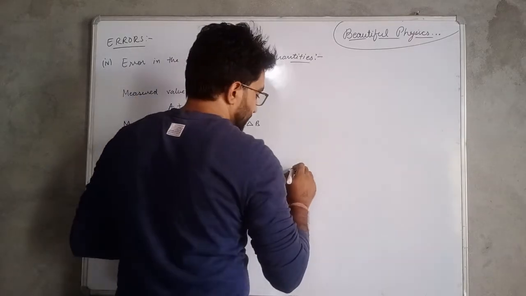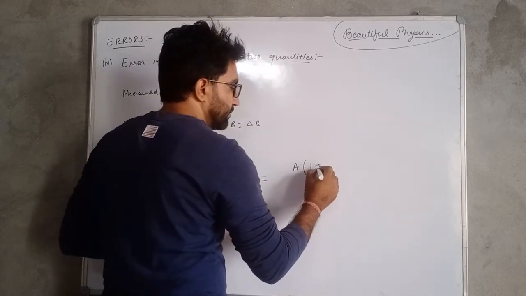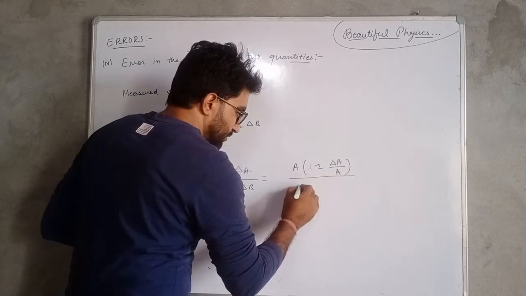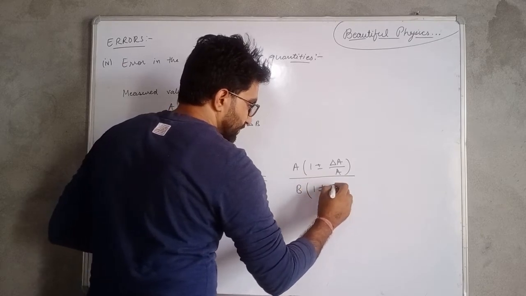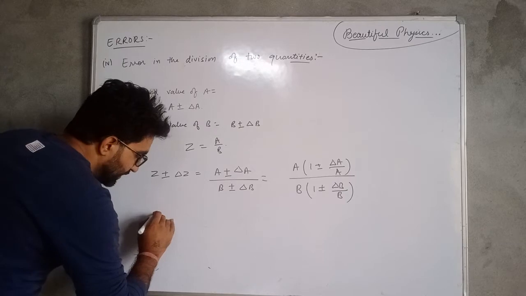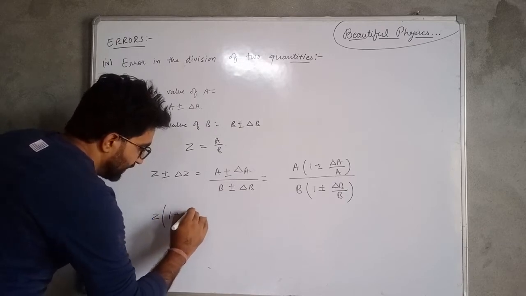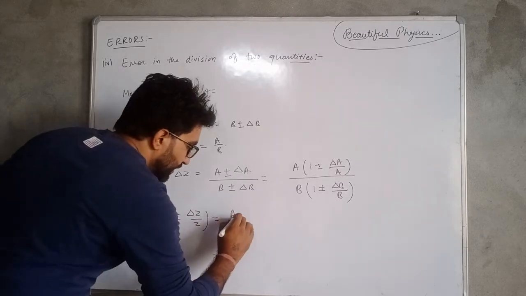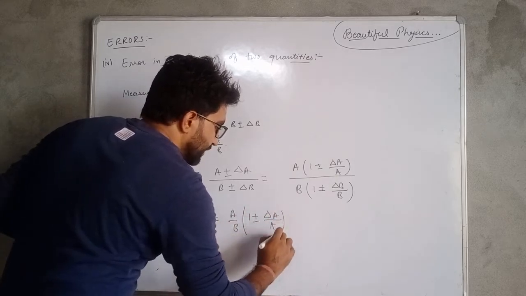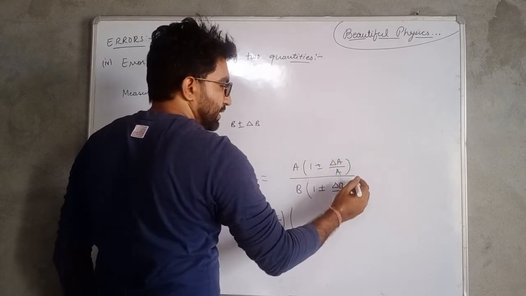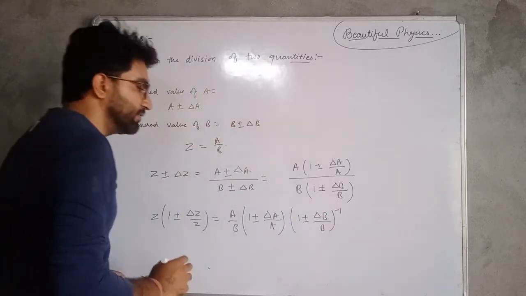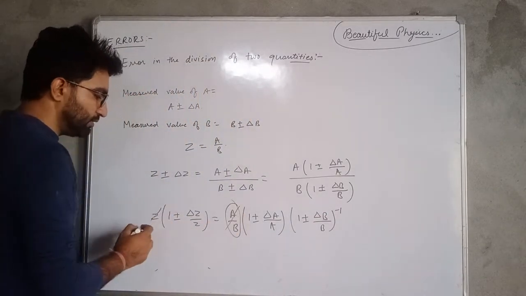Again taking A as common from the numerator, we have 1 plus minus delta A by A, and when we take B common from the denominator, it will be equal to B into 1 plus minus delta B by B. And from the left hand side we can take Z common, then Z into 1 plus minus delta Z by Z will be equal to A by B into 1 plus minus delta A by A into, and when this quantity goes upside, it will have a negative power, 1 plus minus delta B upon B raised to power minus 1, and A by B is equal to Z.